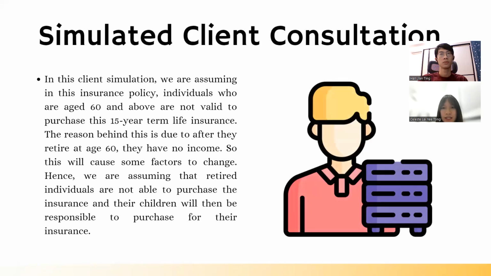So, here comes our simulated client consultation. In this client simulation, we are assuming this insurance policy is not valid for individuals aged 60 and above to purchase this 15-year term life insurance. The reason is that after they retire at age 60, they have no income. So this will cause some factors to change.